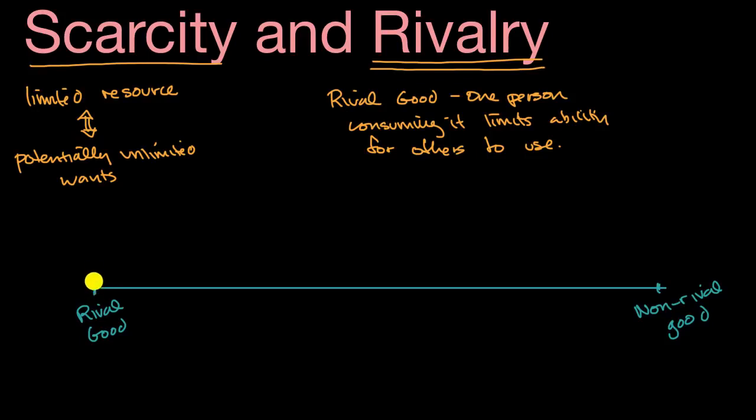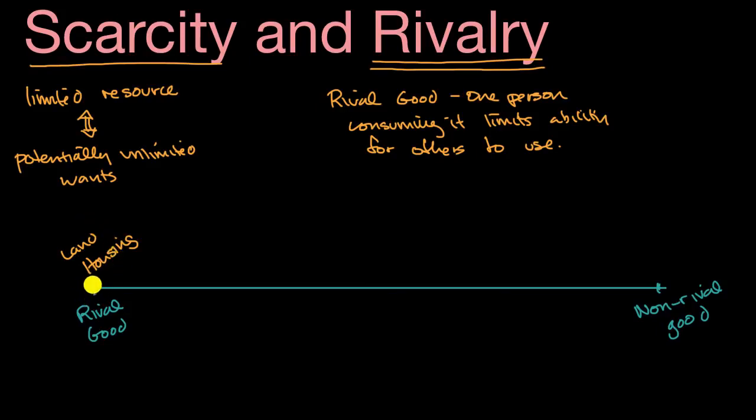And at the left end, it's pretty easy to come up with a bunch of rival goods. If you're living in a place where housing is tight, where all of the housing is taken up, housing is often a rival good. I live in the San Francisco Bay Area, and when a house goes on rent, you'll have multiple people who are competing for that house, or if it's going for sale. And so when one person gets it and gets to live there, well, that's going to make it hard for other people to use it. You could imagine land in a lot of urban areas is a rival good. You could imagine something like a cake, especially if there's not a lot of cake to go around at a birthday party.